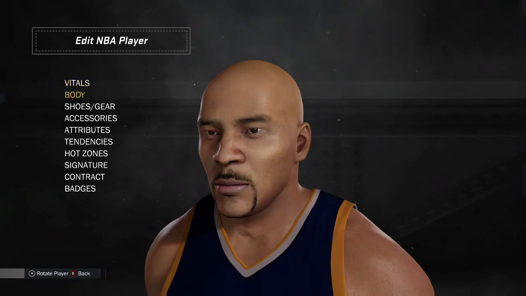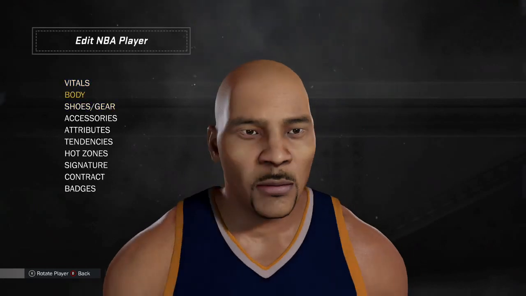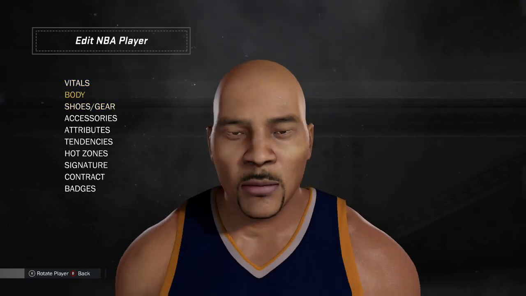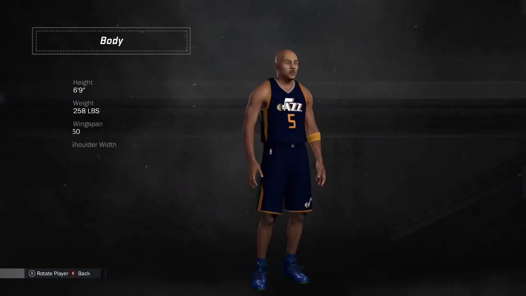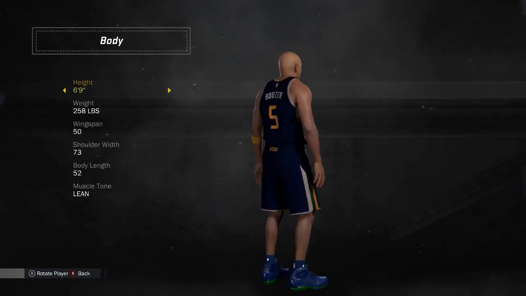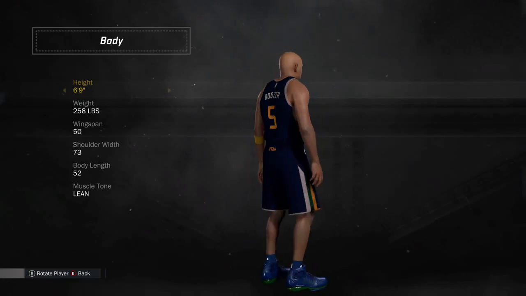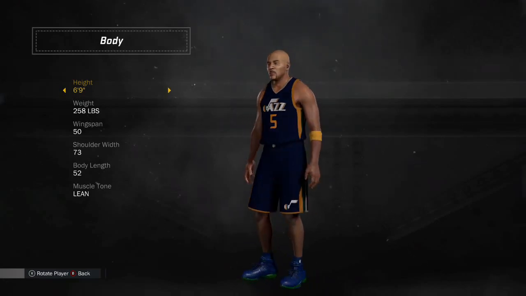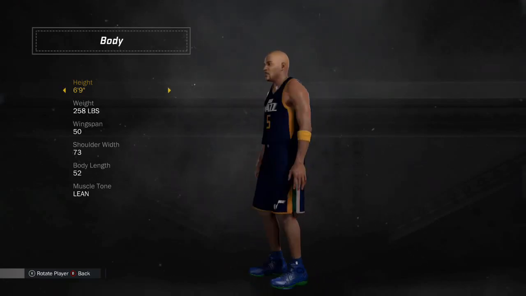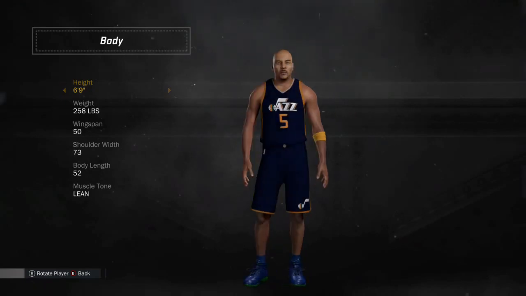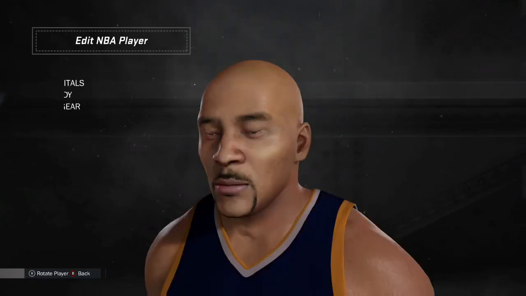So Boozer and Williams. The faces never look perfect because it's just incredibly difficult to make it look exactly like them. But usually when you scan out and when you're playing the game, it's almost from behind that really matters, and the gear and all that stuff. That's what really makes it look like a player. And then the signature shot, we try to nail those too. So there's Carlos Boozer. Again, the 2008 version.